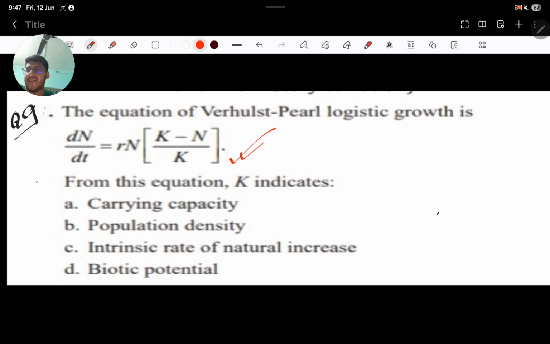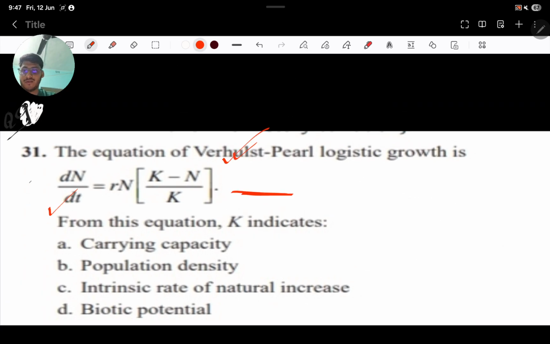An equation is given, dN by dt equals rN times (K minus N) by K. So what does the K indicate? K indicates the carrying capacity. It is just a formula based question. If you ask me what carrying capacity is, it is nothing but how much an environment can carry.